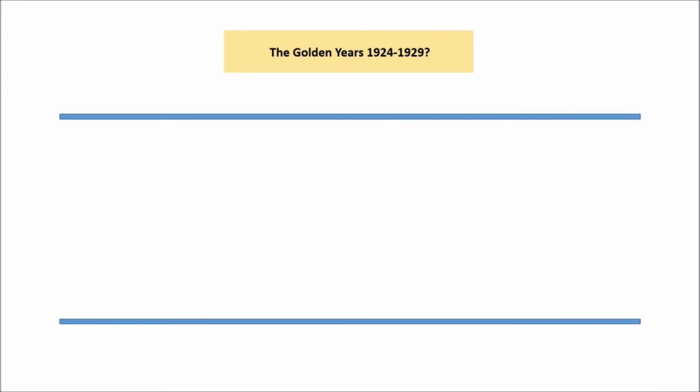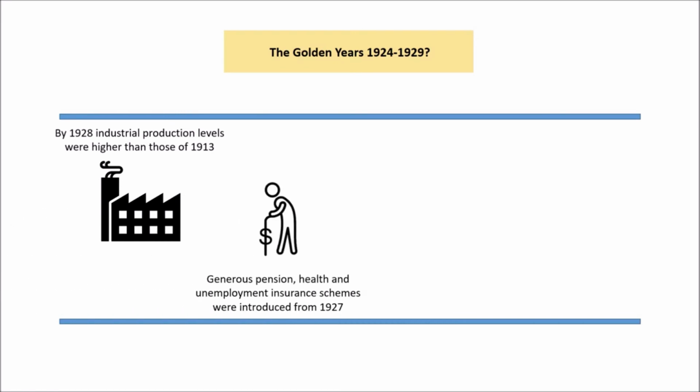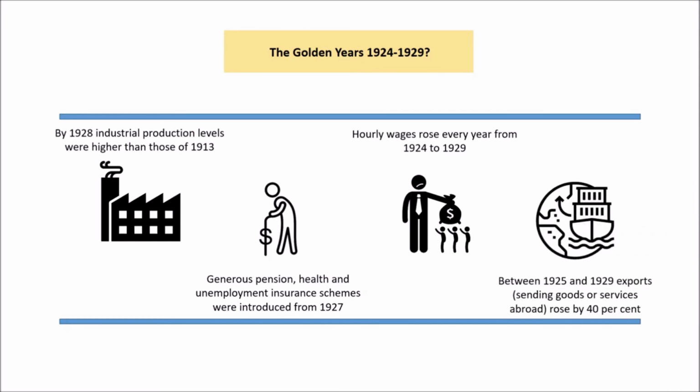So between 1924 and 29, we get the golden years, although some would argue it wasn't as golden as we'd think. So there are some advantages and some disadvantages. One of the big advantages is industrial production levels increased to those of 1913. So that's really good. The government give generous pensions and health insurance to people, so people are benefiting from this. Hourly wages are increasing between 1924 and 1929, and exports increase in the country, so they've risen by 40%, so they're selling 40% more, which is great.